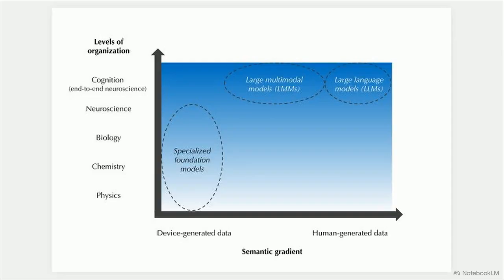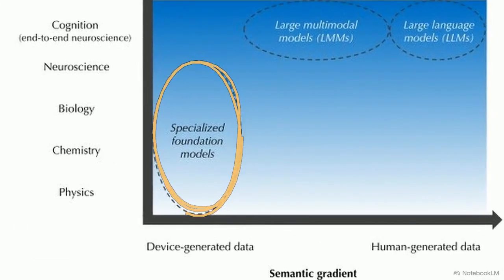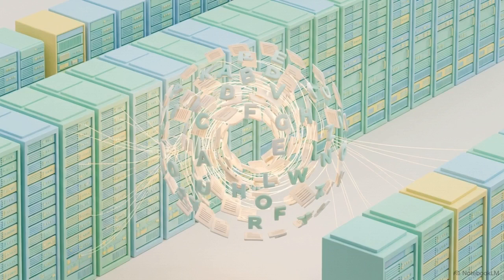This chart maps the current artificial intelligence landscape, plotting the semantic gradient of data against levels of scientific organization. Specialized models sit on the far left. These systems, like those used to predict protein structures, rely entirely on device-generated data. Large language models sit on the far right, relying overwhelmingly on human-generated semantic text.